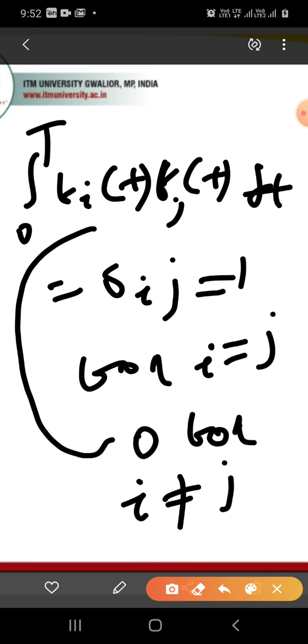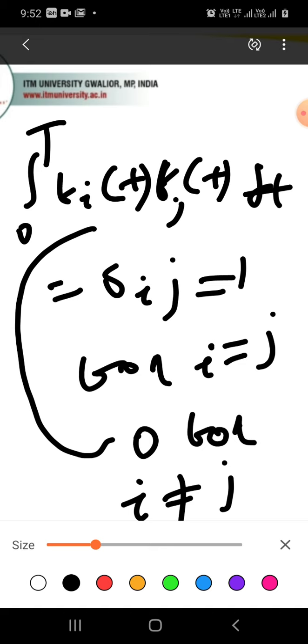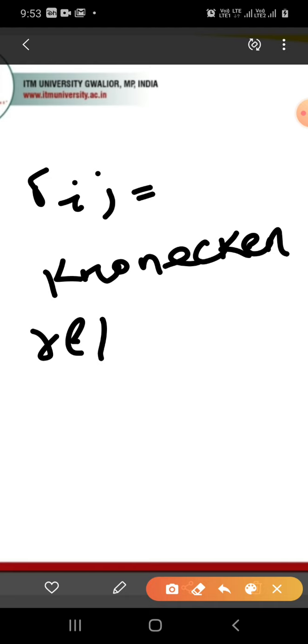Here delta ij is the Kronecker delta function.